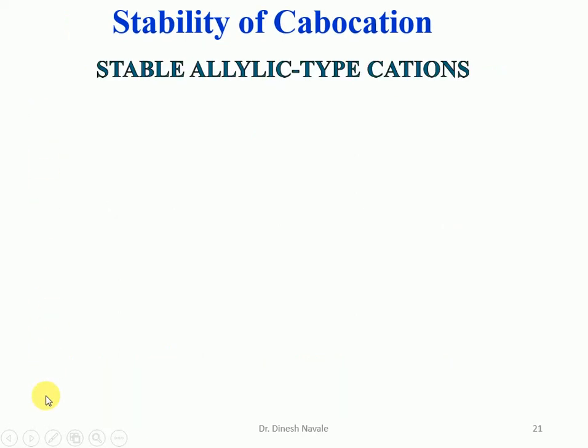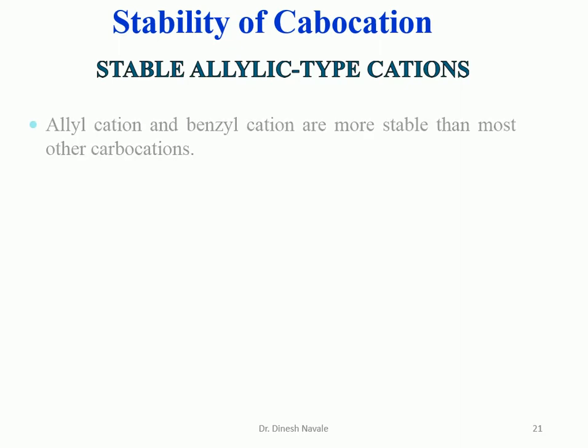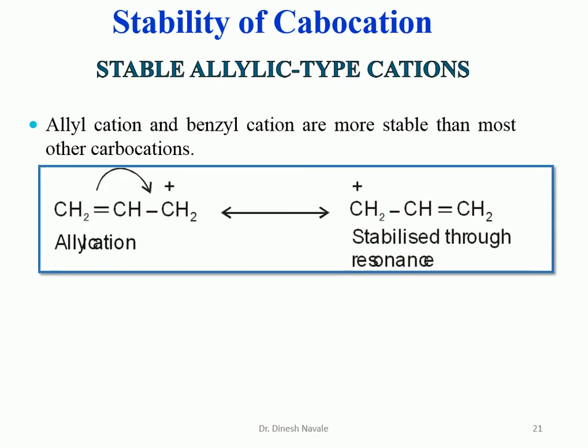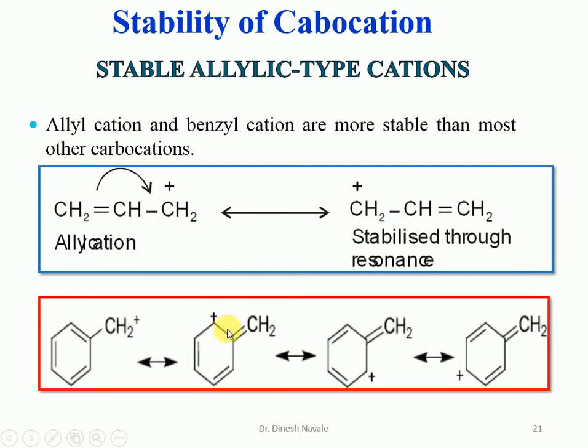Now, regarding the stability of carbocations, we have already seen that allyl cations and benzyl cations are more stable than other carbocations. So this is the allyl cation, which can be easily stabilized by resonance. The benzyl cation can also be stabilized by resonance, but in the case of the benzyl there are 4 resonating structures. In the case of the allyl only 2 resonating structures are possible.